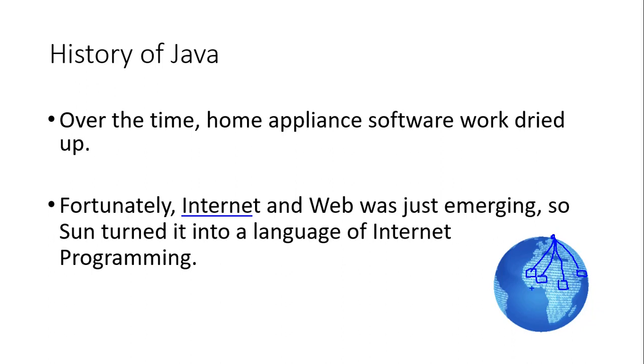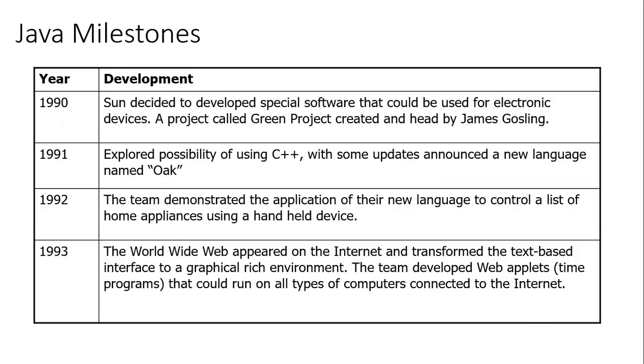The same idea that they had before. They write a code and it must run on any home appliances. This was the concept they started with. Now the idea is you write a program and it must run on any different machine. And we know that Java has that capability. You compile it once, you can run anywhere. So Java started picking up. So let's look at how it started.